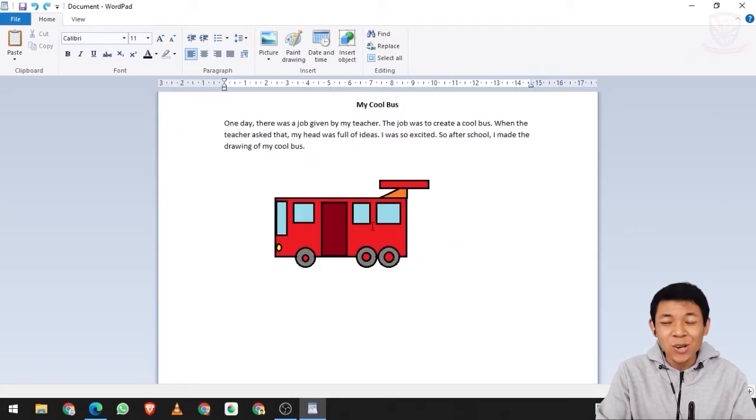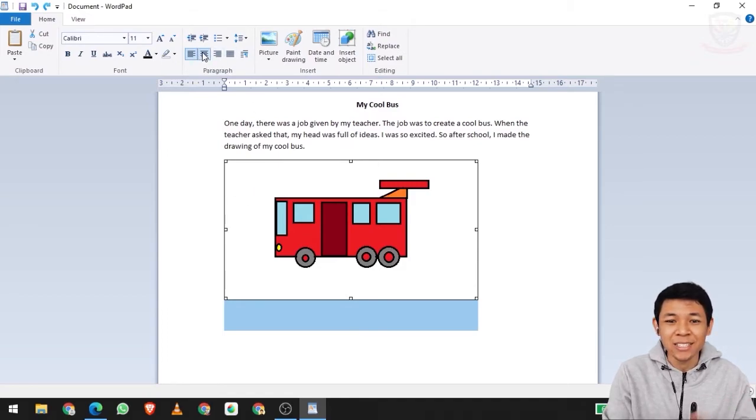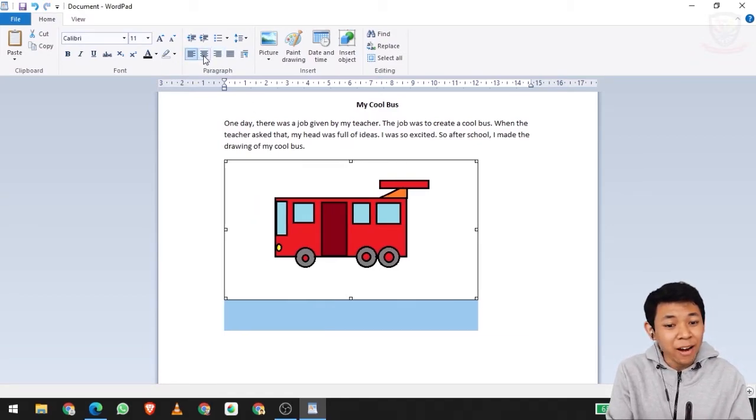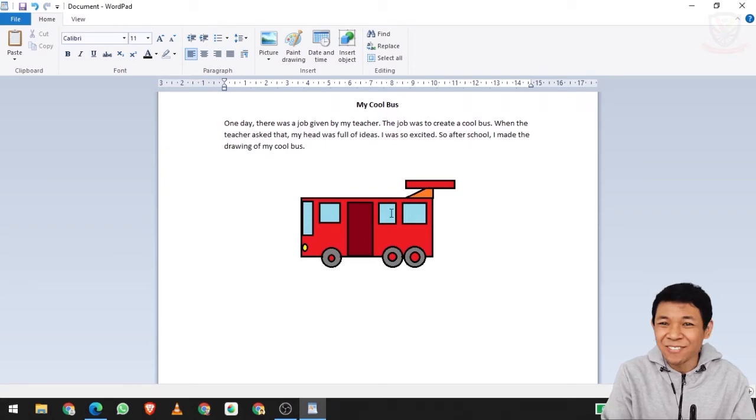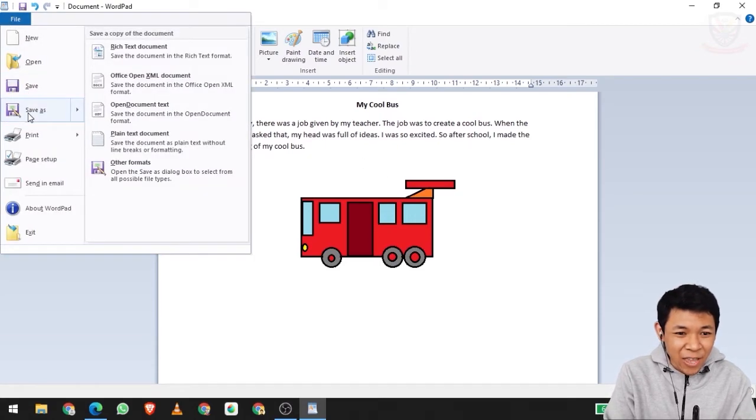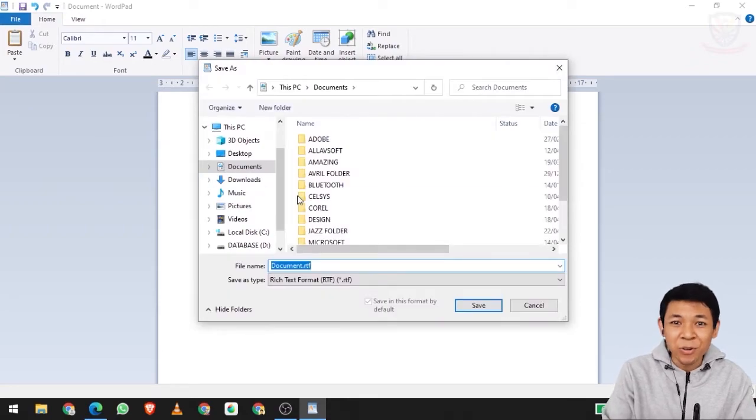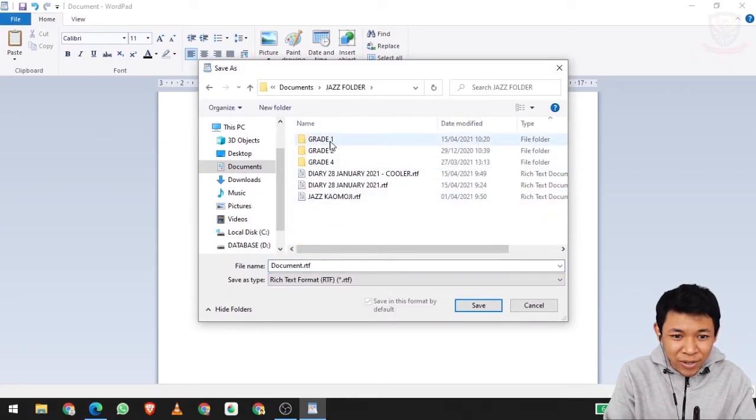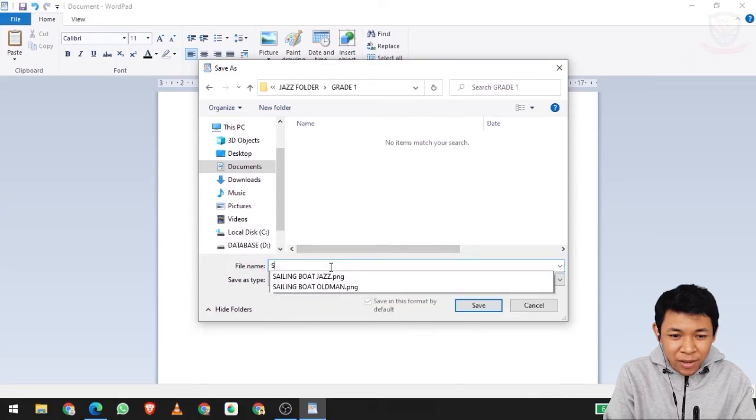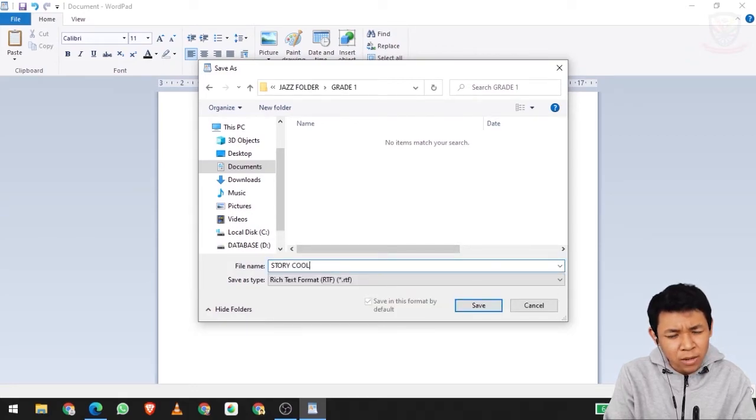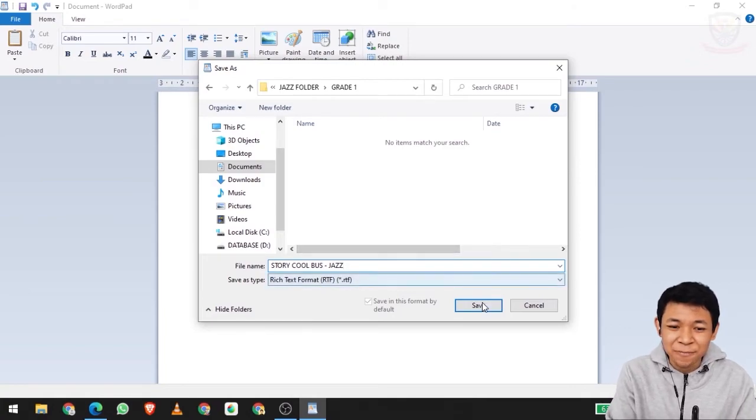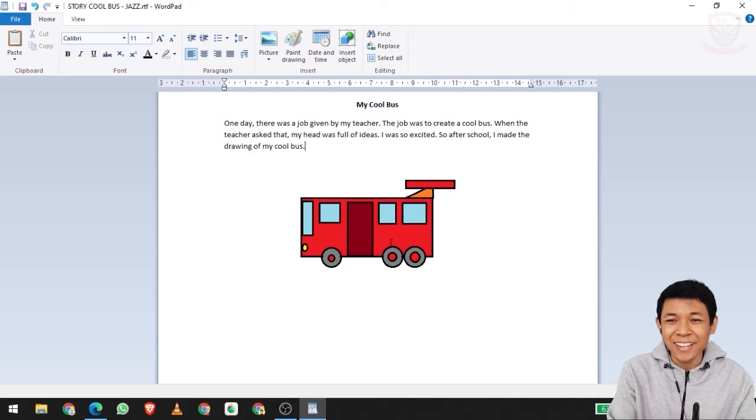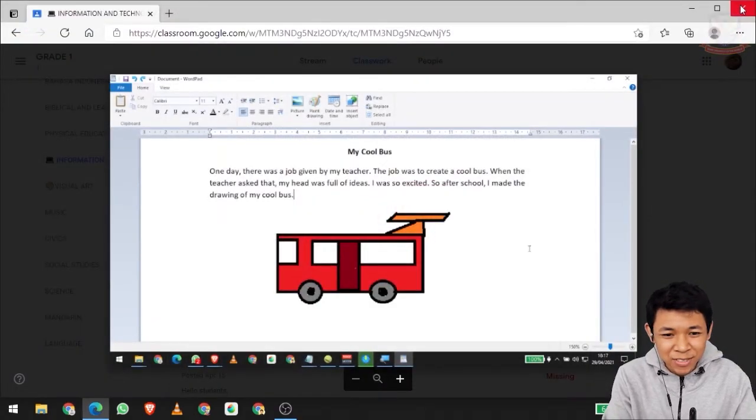It's fine. Okay, so this is the cool bus and the story, and you can put it in the middle, on the right, or on the left. It's up to you. And then let's save it. We are done. Alright, save as, and remember which folder you need to store it in. Test folder, grade 1, and then the story, cool bus, with your name. Here I'm using Jazz. And then after that, just save it. Alright, it's done. Now close.